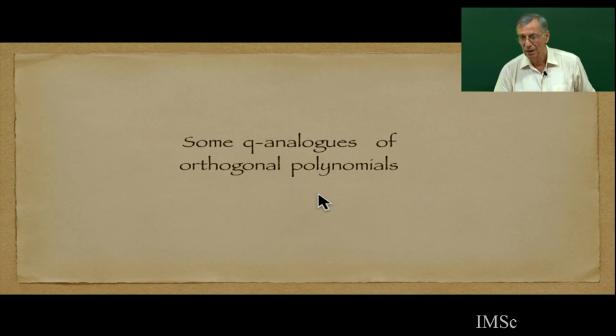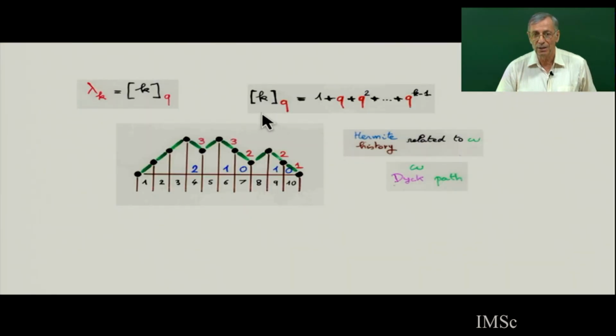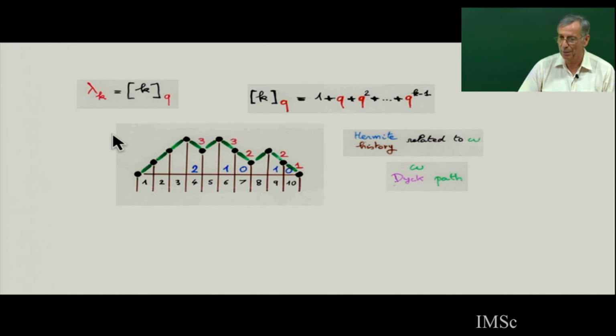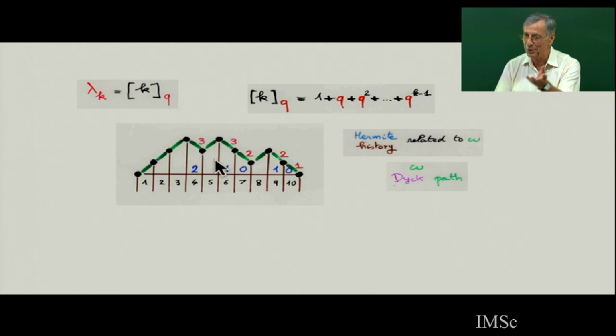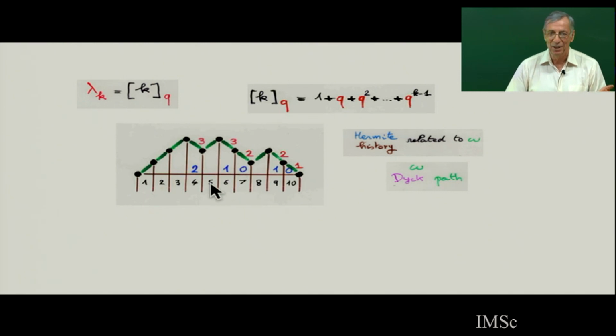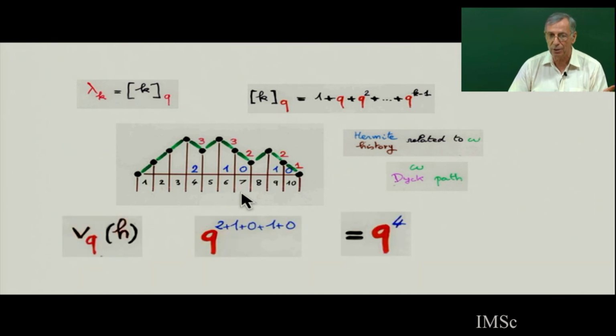So I will finish with some Q-analog of orthogonal polynomial. The Q-analog of k is 1 plus Q plus Q2 plus Q3, etc. And the Q-analog, for example, I go back to the Hermite example. So there will be the Q-Hermite, the Q-Laguerre, there are many Q-analogs, and the Q-Hermite will be explained by the Q-analog of the history.